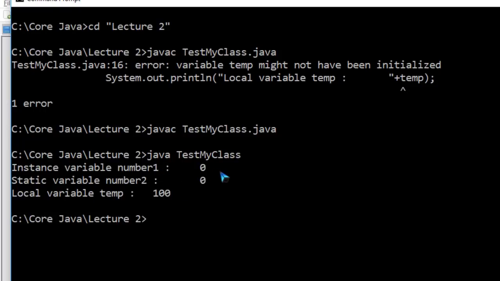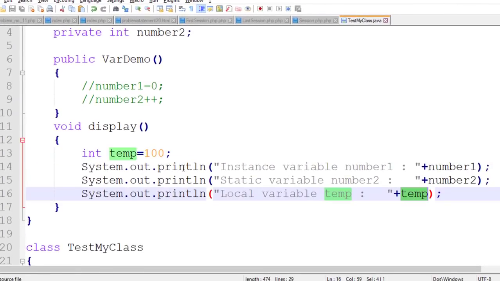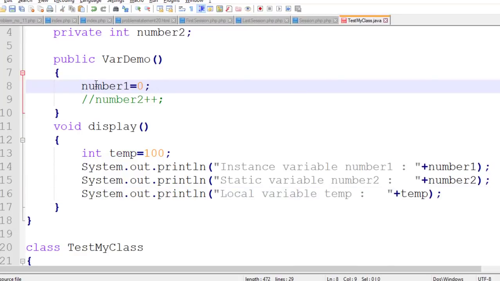Number 1 is 0, number 2 is 0, and temp is 100. So the instance variable need not be initialized because the constructor is there to initialize those variables. Static variables are by default assigned default values with respect to their data type, but a local variable you have to initialize and then use in the program, otherwise the compiler will give you the error.